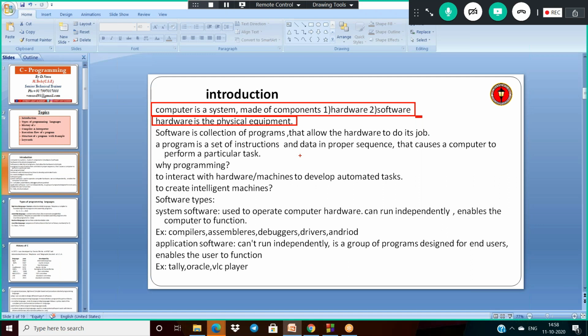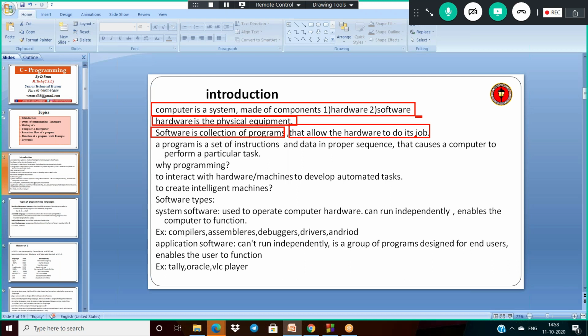Then what about software? Software is nothing but a collection of programs, and that allows the hardware to do its job. This is very important. By using software, we can implement some task on the hardware. So finally, with the help of software and hardware, we can build a system, that is computer. Basically, software is a collection of programs.